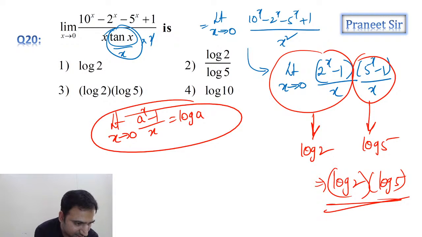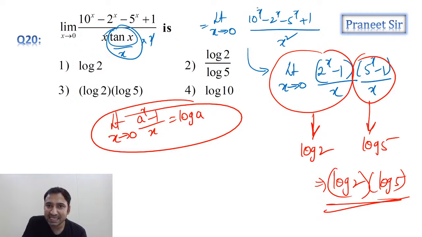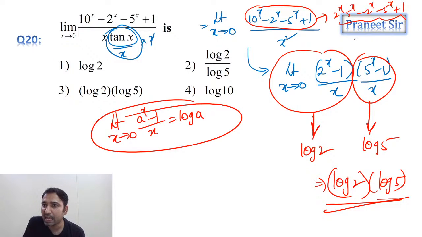Okay, sure, Mayank, we'll discuss this question again. This can be written as 10 power x minus 2 power x, which can be written as 2 power x into 5 power x minus 2 power x minus 5 power x plus 1. Can we write this part as 2 power x minus 1 into 5 power x minus 1?